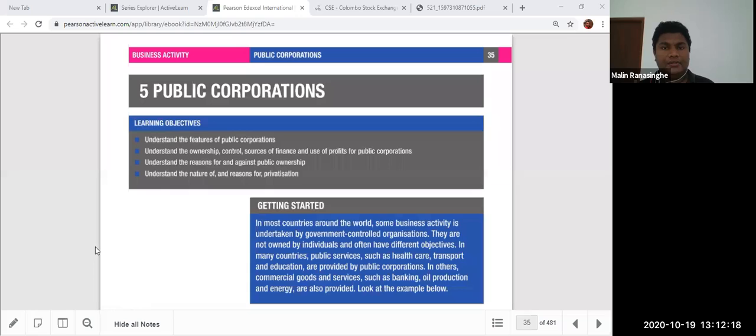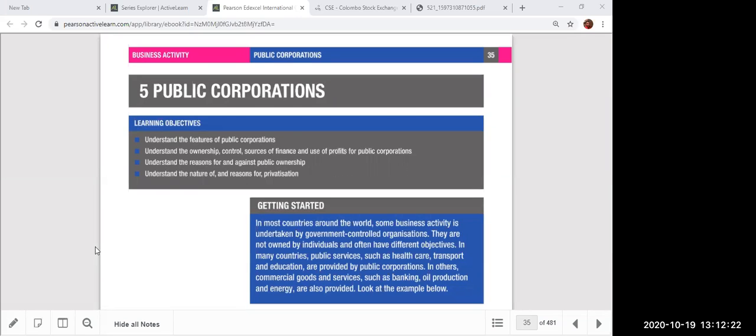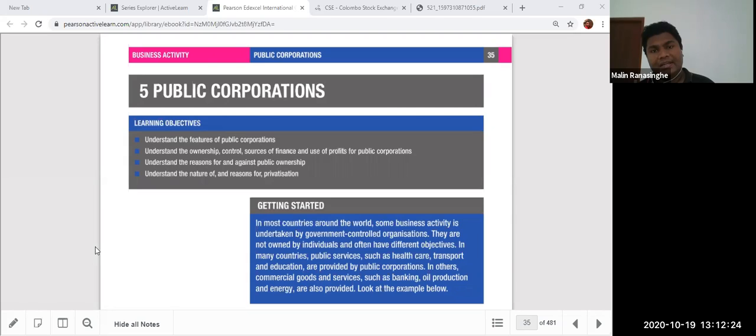Their main objective is not to earn profit, but to maximize the social welfare. Private companies are there. Their main objective is what? A lot of business organizations, their main objective is profit. But public corporations' main objective is not to earn profit, but other social welfare things, providing essential service to the people like that. So you can see, getting started.